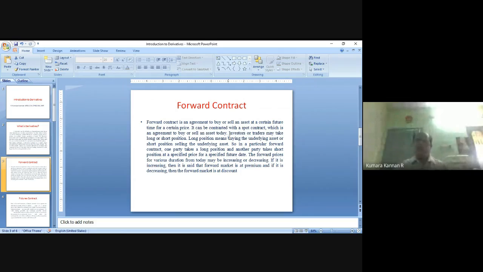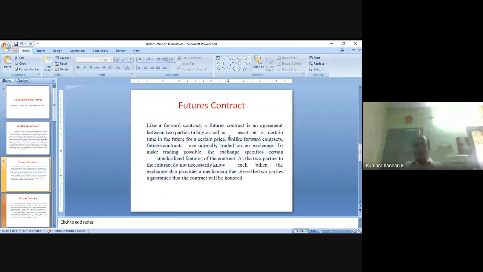In a futures contract, the exact settlement date will not be mentioned. It will be mentioned in the month only, and at any time during the month it can be settled. No problem, right? So a December futures contract is available. $1,000 is ready to be bought at the rate of 73 rupees. So the broker will buy 10 contracts in this. $10,000 is his expectation. He wants to sell $10,000 at the rate of 73 rupees.